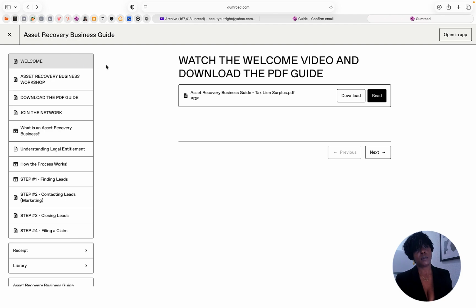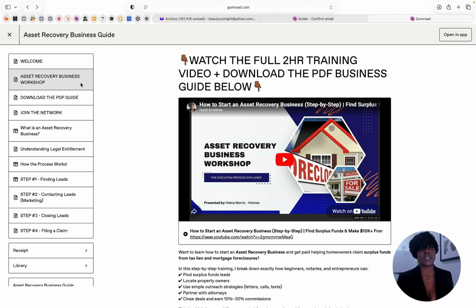To see more information, on the left side of your screen, these are all tabs, these are all pages. So I'm going to click on the next one, which is the Asset Recovery Business Workshop. I did a workshop April the 11th of 2026, a 2-hour workshop inviting those of you who were already PDF business guide owners, to answer any questions you have and to give you more information as to how this business works and what you can do within that business.